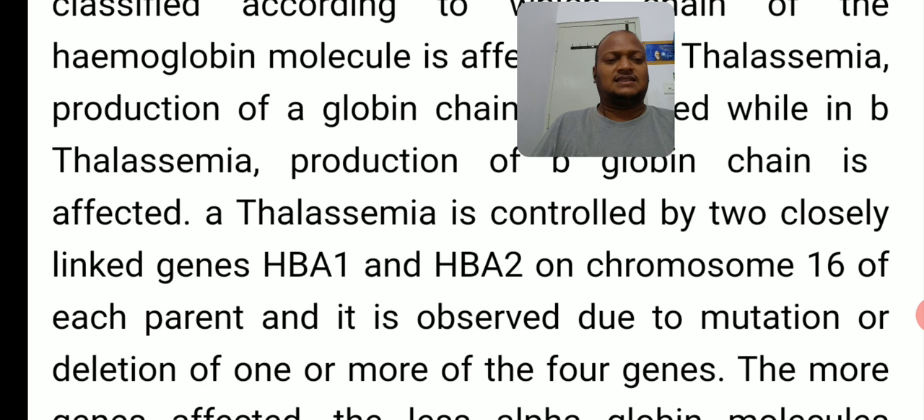thalassemia is caused, right? So alpha thalassemia is controlled by two closely linked genes, that is HbA1 and HbA2, that is the hemoglobin alpha 1 gene and hemoglobin alpha 2 gene, right? Presented on chromosome number 16. Okay, right. So each parent consists of these two genes. If any of the genes is mutated or deleted, then obviously it causes alpha thalassemia.